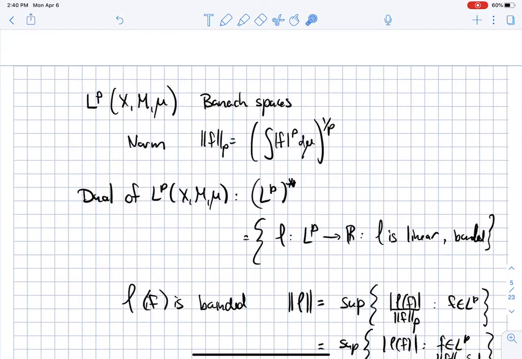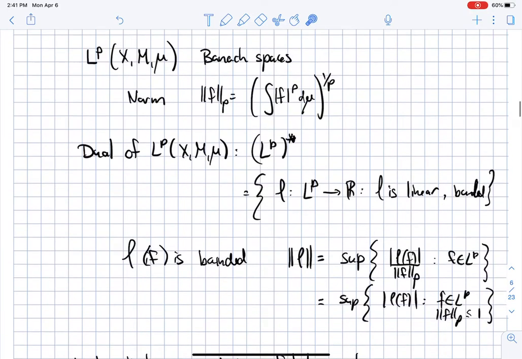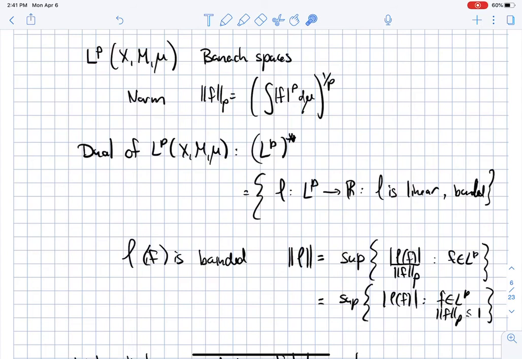Let's go back to the definition of LP. LP is the set of functions on the measure space (X, mu) so that the LP norm, which is the integral of the pth power of the absolute value of f, to the power 1 over p, to be sure that it's a norm, is finite. We already proved that this is a vector space, and that it's complete. We've spent a whole class on that.